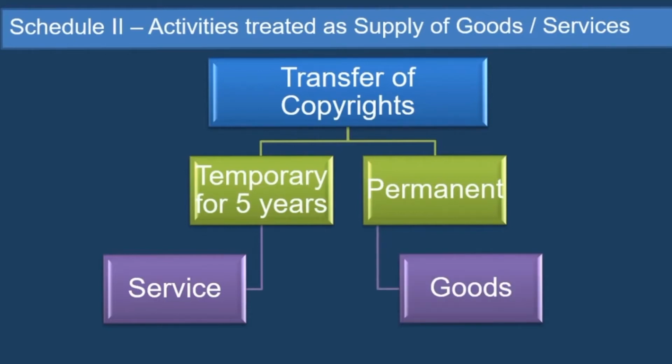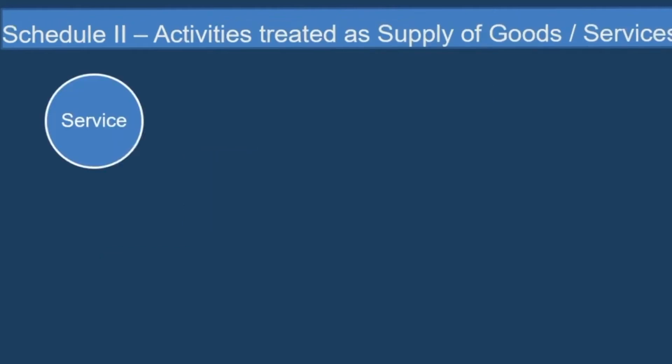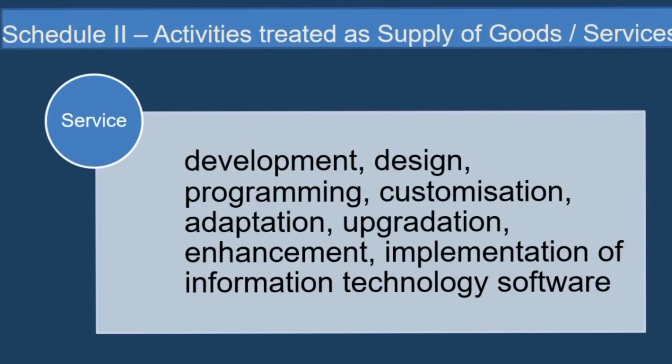That temporary transfer of intellectual property is service. But permanent transfer will be treated as supply of goods. Next one. Development, design, programming, customization, adaptation, upgradation, or enhancement. Implementation of information technology software is treated as a service.